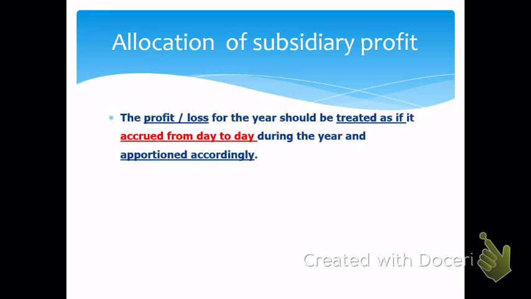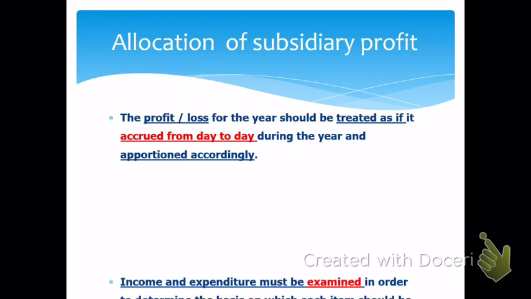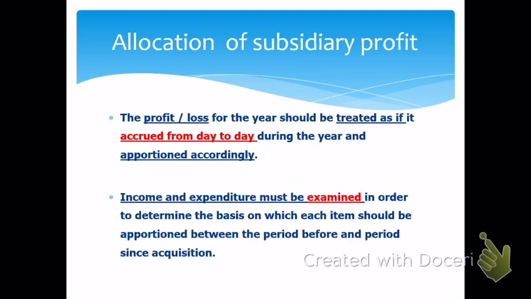The profit and loss for the year should be treated as if it accrued from day to day, in other words evenly during the year, and should then be apportioned accordingly. There could be differences, and therefore we have to examine the income and expenditure in order to determine the basis on which each item should be apportioned between the period before and the period since acquisition.